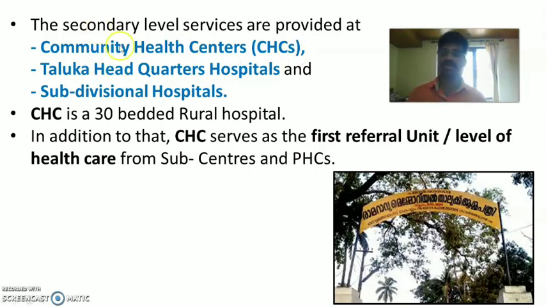So community health centers. Then taluka headquarters hospitals. Each taluk will have taluk headquarters hospitals, and some of the districts in India are divided into sub districts. There we have hospital facilities, that is called sub-divisional hospitals. So secondary level of healthcare services are rendered at community health centers, taluka headquarters hospitals and sub-divisional hospitals. Community health center is also known as a 30-bedded rural hospital.